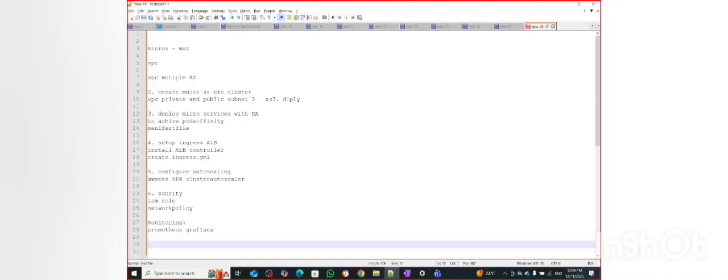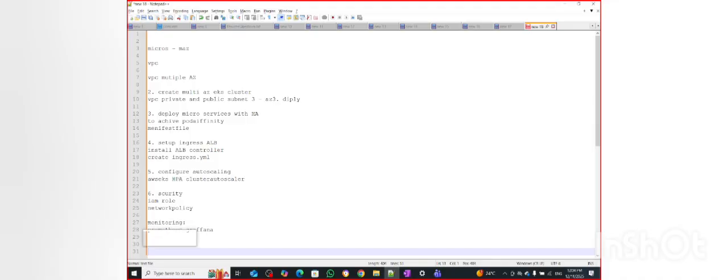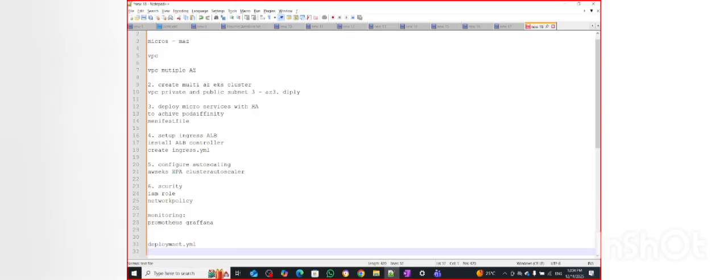Okay, that was the kubectl command. For automation, if you create one deployment.yml file, say this deployment.yml is for dev.